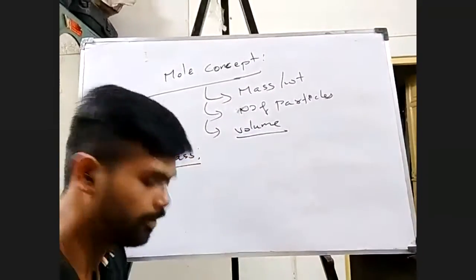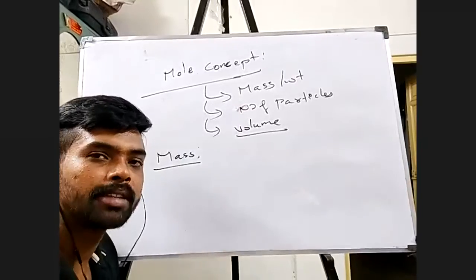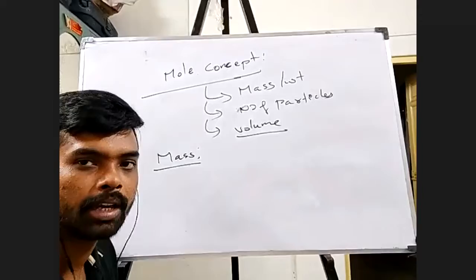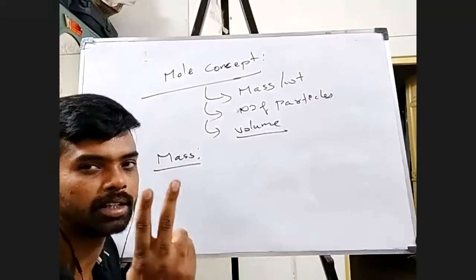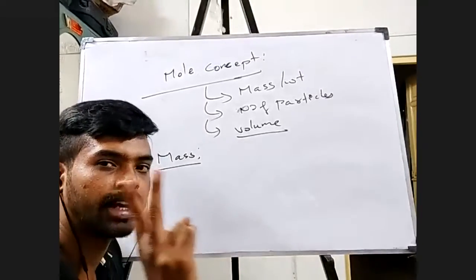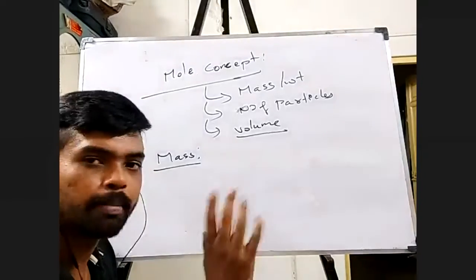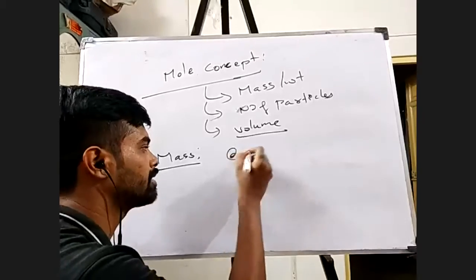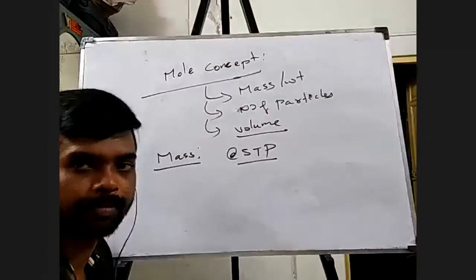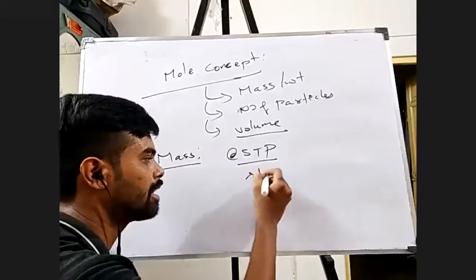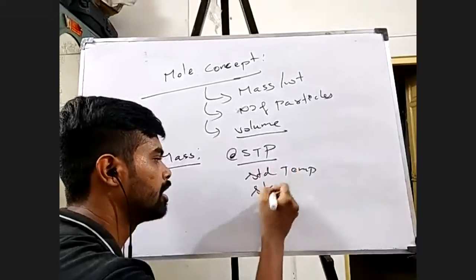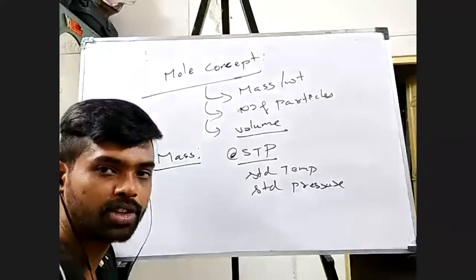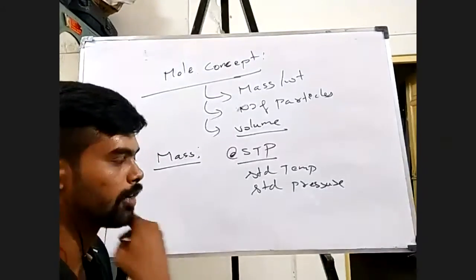Now before giving you the definition, there are certain conditions at which I am going to define 1 mole. There are only 2 conditions: one condition for temperature, one condition for pressure, right? So I am going to define 1 mole at a condition called STP. STP is basically standard temperature and standard pressure. So we have to know these values.